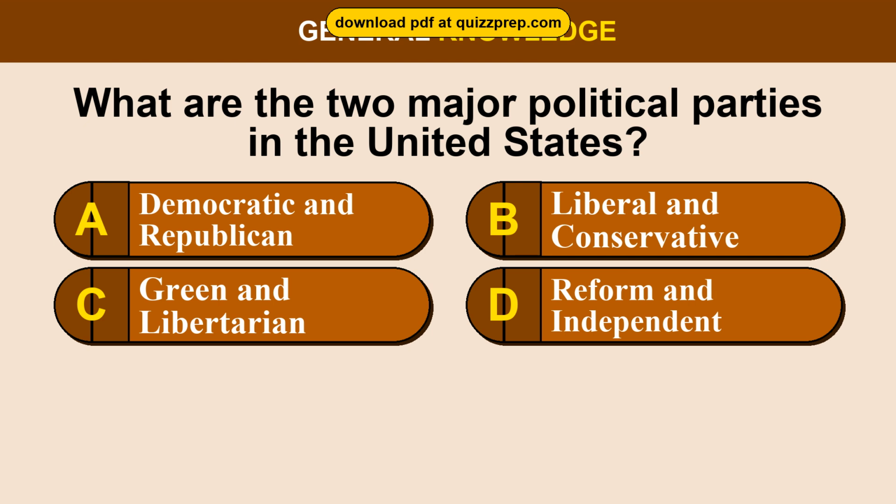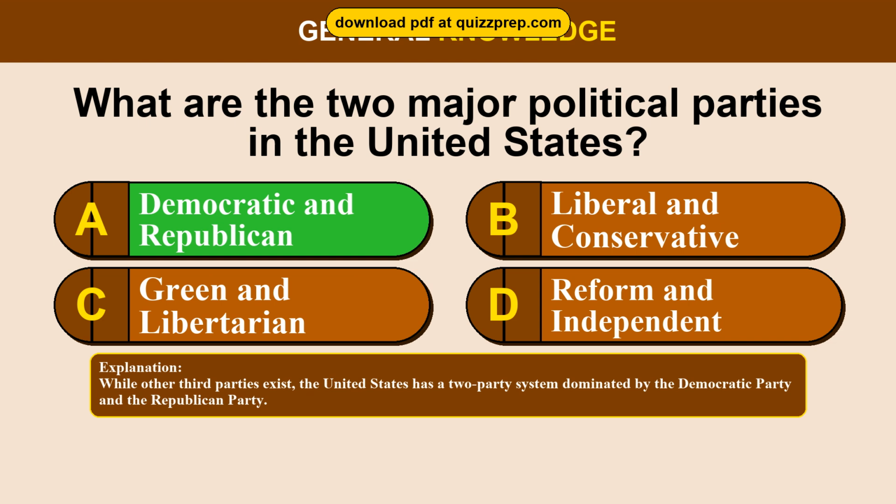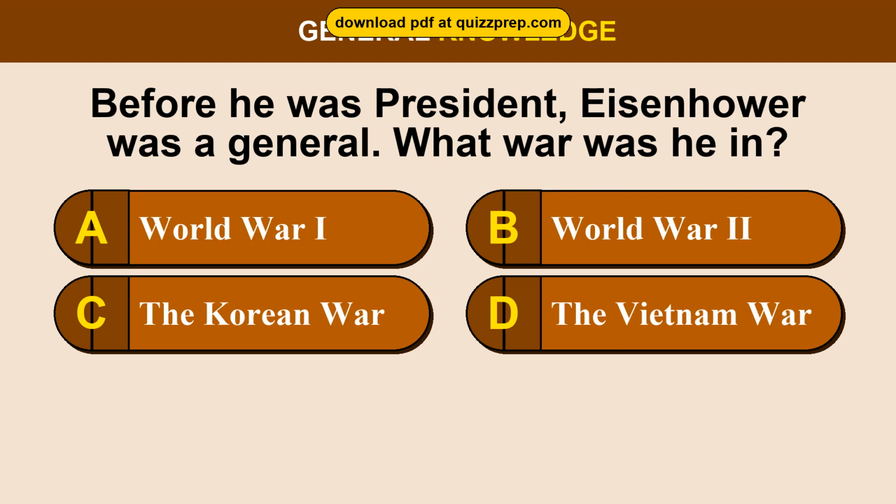Question 67. What are the 2 major political parties in the United States? Option A, Democratic and Republican. Option B, Liberal and Conservative. Option C, Green and Libertarian. Option D, Reform and Independent. The correct answer is option A, Democratic and Republican. While other third parties exist, the United States has a 2-party system dominated by the Democratic Party and the Republican Party.